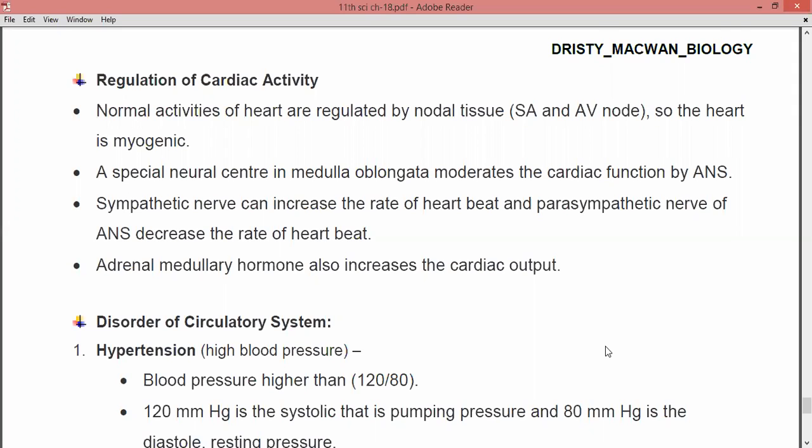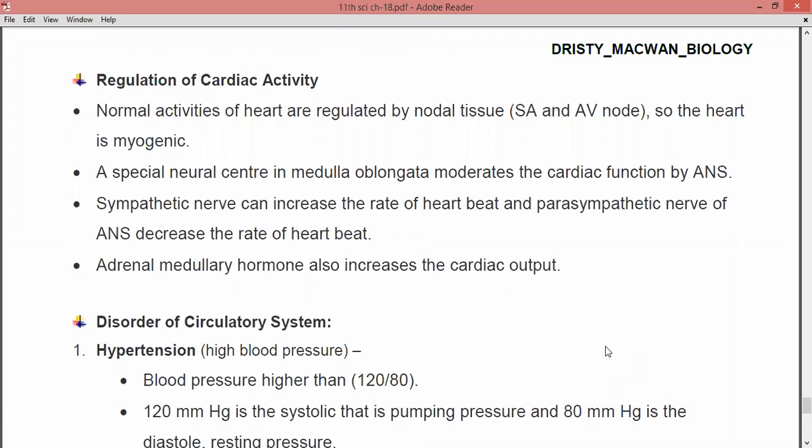Next is that the sympathetic nerve can increase the rate of heartbeat, and the parasympathetic nerve of the ANS decreases the rate of the heartbeat. So when we are talking about the sympathetic nervous system, it is responsible for the increase of the rate of the heartbeat. And the parasympathetic nerves are responsible for the decreased rate of the heartbeat, right?